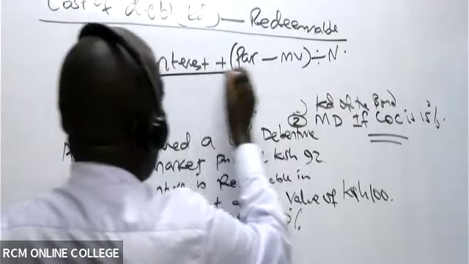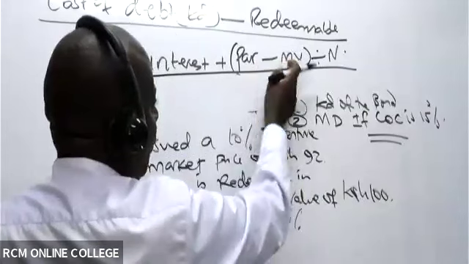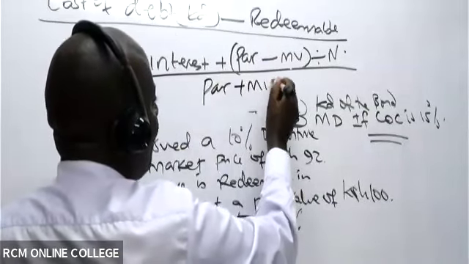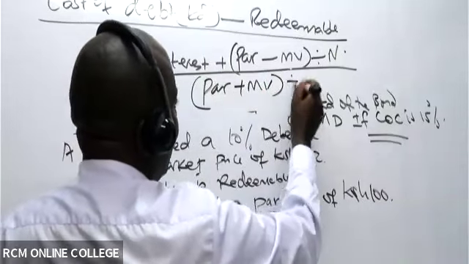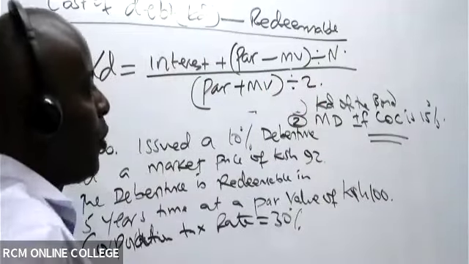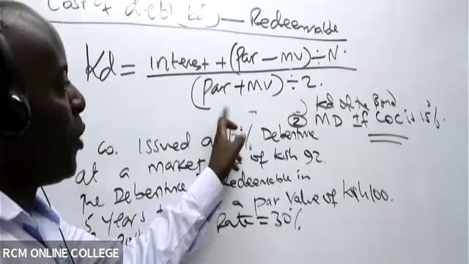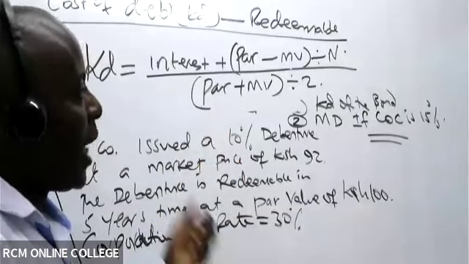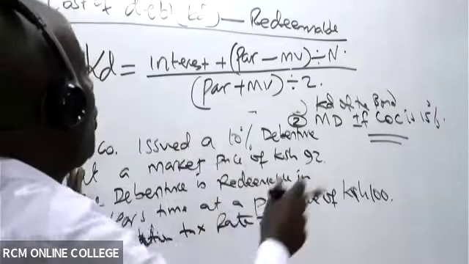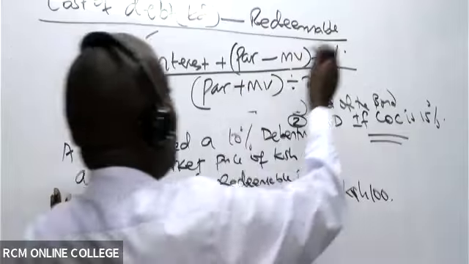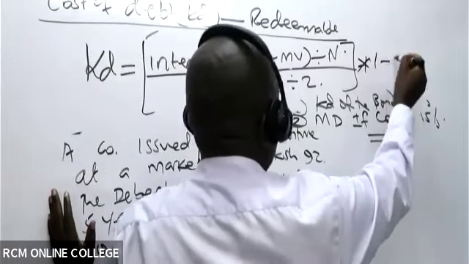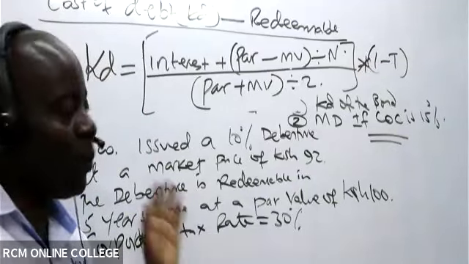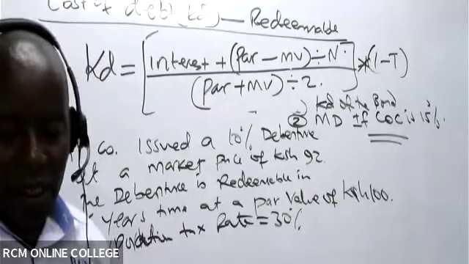And then I'll come and say everything all over the same here, the average investment. How do I get the average investment? You will take the par value plus market value of the bond. Whatever you shall get, I want average investment, I will divide this by 2. And then at the end of it all, ladies and gentlemen, I must multiply this with 1 minus t, like that.